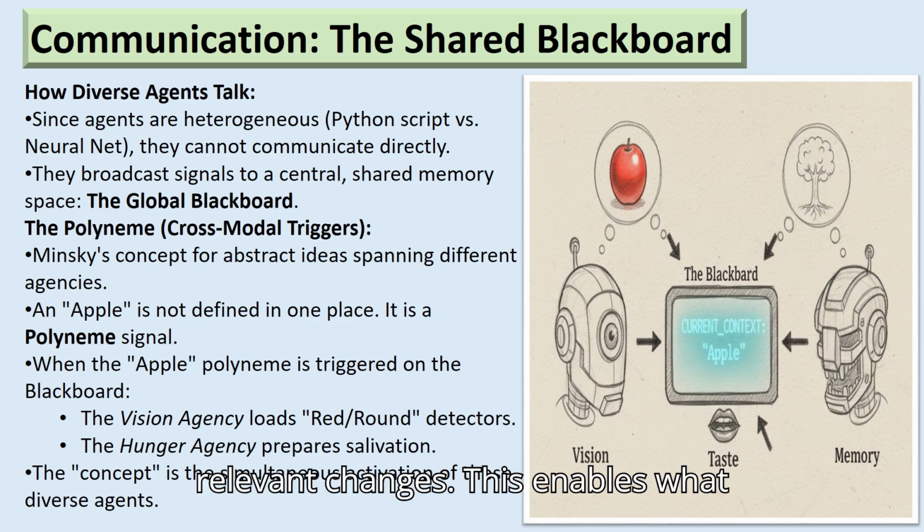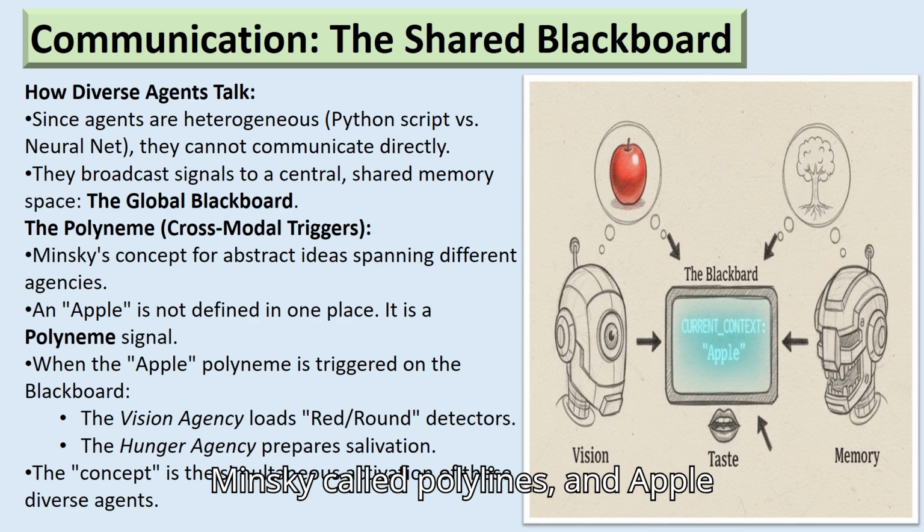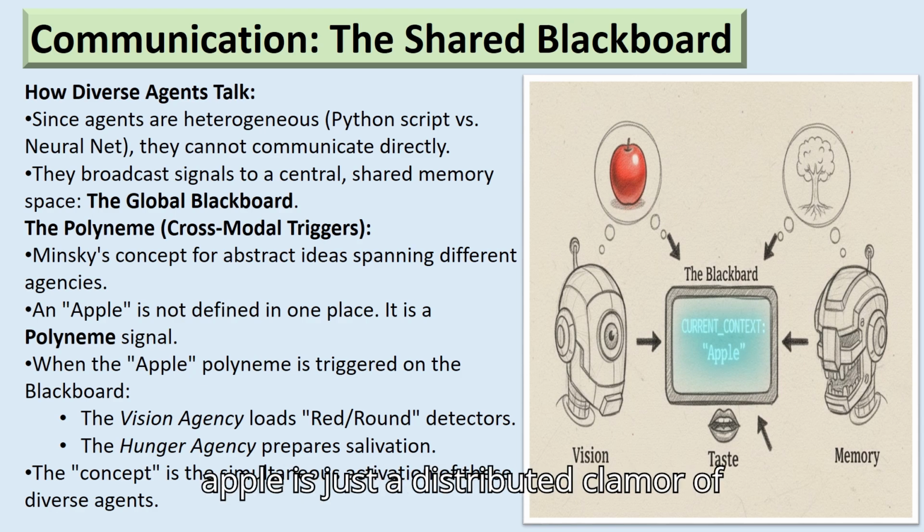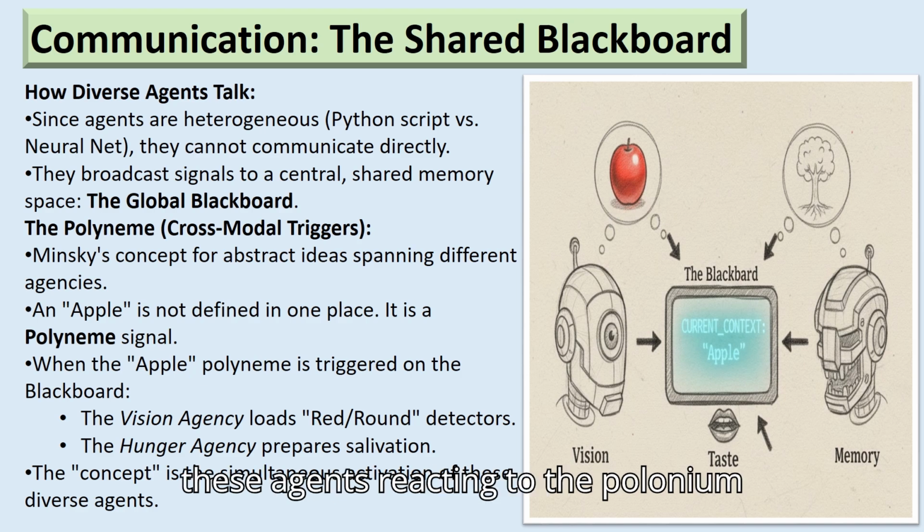This enables what Minsky called polynemes. An apple isn't a single neuron. It's a broadcast signal. When apple hits the blackboard, the vision agents look for red, taste agents look for sweet, and memory agents look for orchard facts. The thought of an apple is just a distributed clamor of these agents reacting to the polyneme signal.